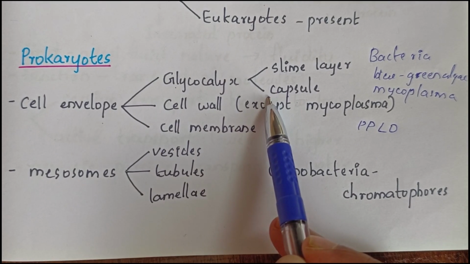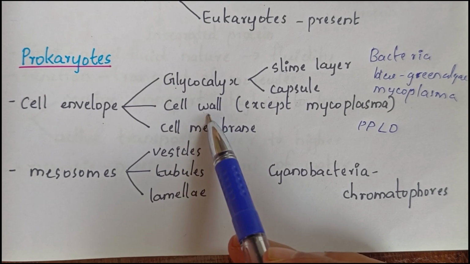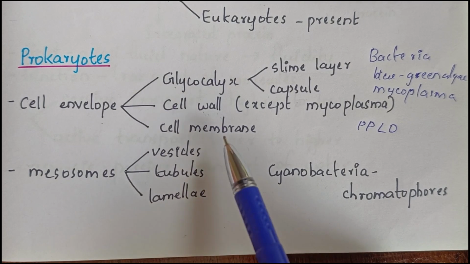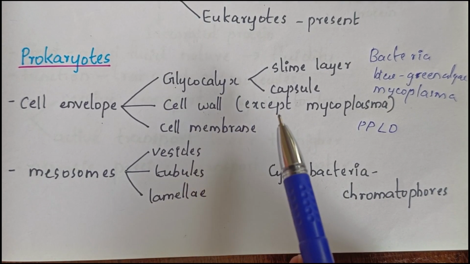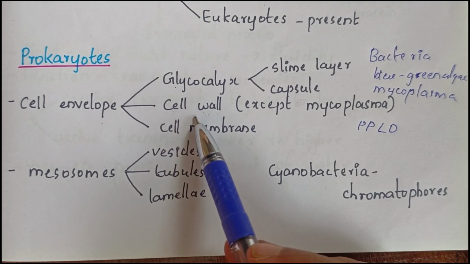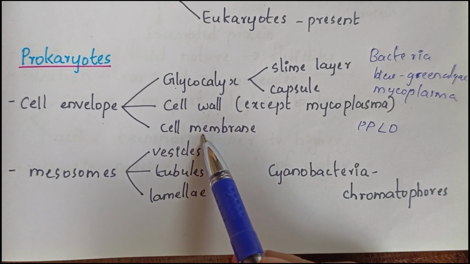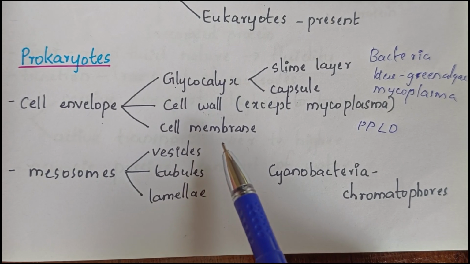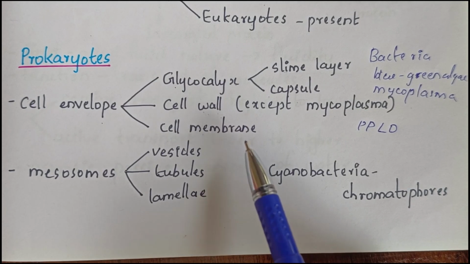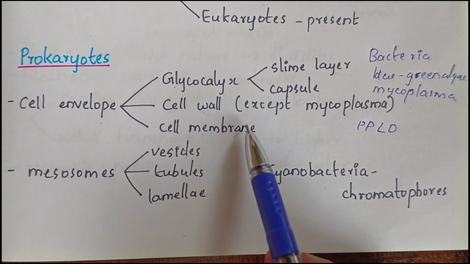Next one is the cell wall. So, cell wall actually determines the shape of the cell and provides structural support to prevent the cell from bursting or collapsing. So, all prokaryotes contain a cell wall except mycoplasma. In mycoplasma, cell wall is absent. Next one is cell membrane. Cell membrane is also known as plasma membrane. It is a selectively permeable membrane. Thus, it selectively permits the entry and exit of various substances inside the cell.